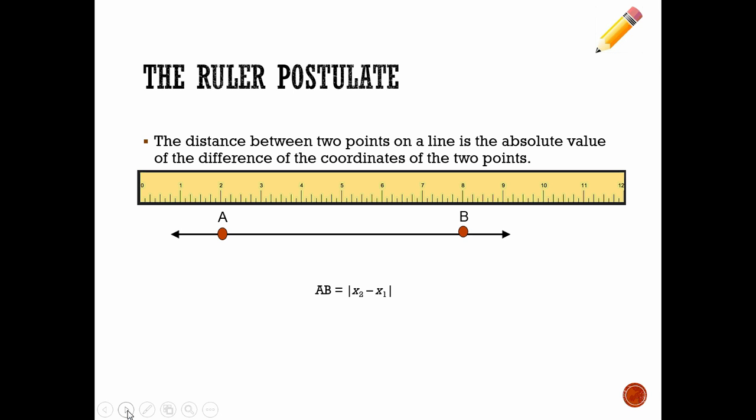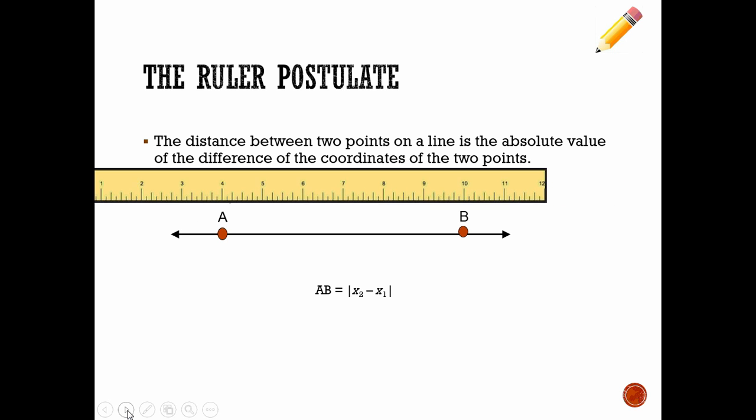So using a ruler is basically what this ruler postulate is saying. I wouldn't have had to place the ruler that way. I could have placed it further along this way. Same idea: one of them is at 5, the other is at 11. I just subtract to get the difference. That's still 6. It's 6 units long, no matter where I place this ruler. It's this idea that you can think about rulers just like you think about number lines.